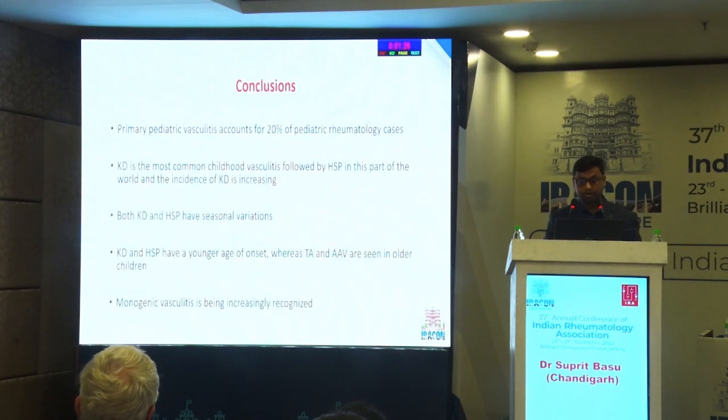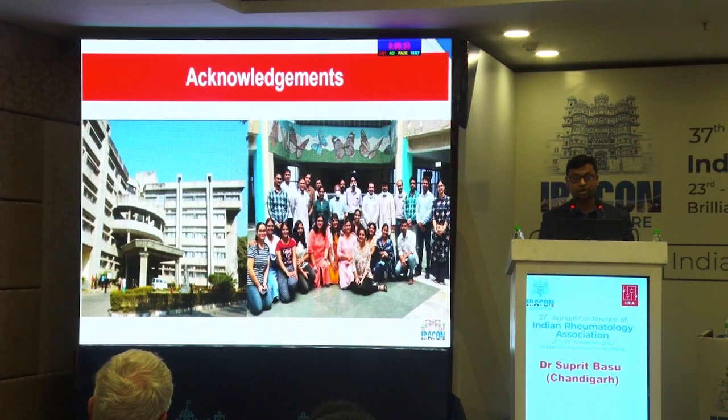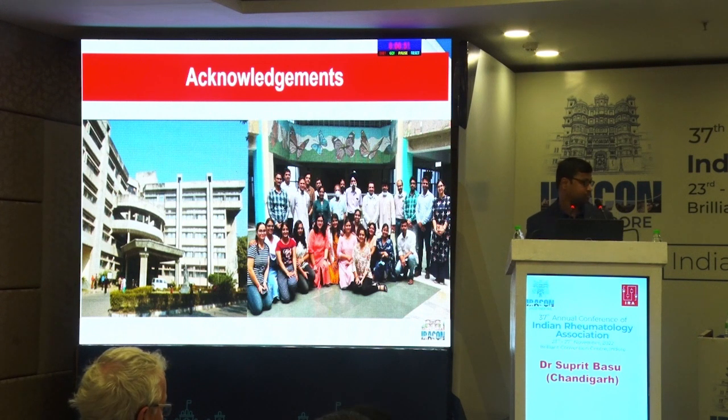To conclude, primary pediatric vasculitis accounts for around 20% of pediatric rheumatological cases. Kawasaki disease is the most common childhood vasculitis, followed by Henoch-Schonlein purpura in this part of the world, and the incidence of Kawasaki disease is increasing. Both Kawasaki disease and Henoch-Schonlein purpura have seasonal variations. Kawasaki disease and HSP have a younger age of onset, whereas Takayasu arteritis and ANCA-associated vasculitis are seen in older children. And we report increasing incidence of monogenic vasculitis among our cohort. Thank you. Questions?